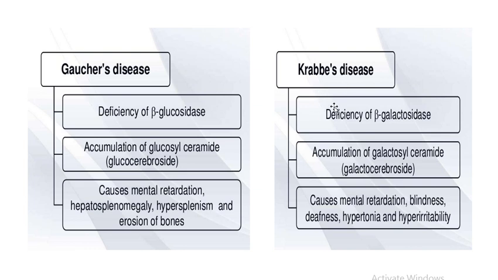In Krabbe's disease, there is deficiency of beta-galactosidase. So, due to the deficiency of beta-galactosidase, there is accumulation of galactosylceramide, which causes mental retardation, blindness, deafness, hypertonia, and hyperirritability.